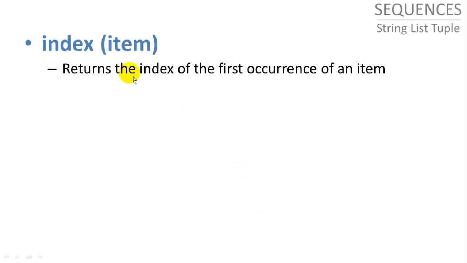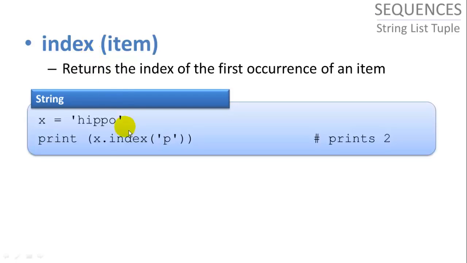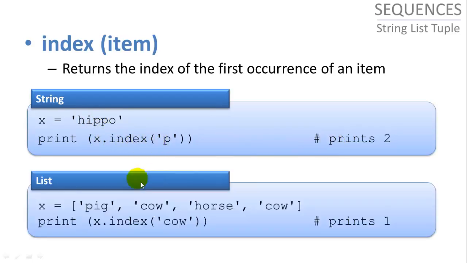If we want to find the index of an item, the index function actually returns the index of the first occurrence of an item. So if the item is in the list or sequence multiple times, it returns the index of the first occurrence. So here the h is 0, the i is 1, the first p is 2. So x.index of p is going to return 2. And here we find the first cow, which has an index of 1.